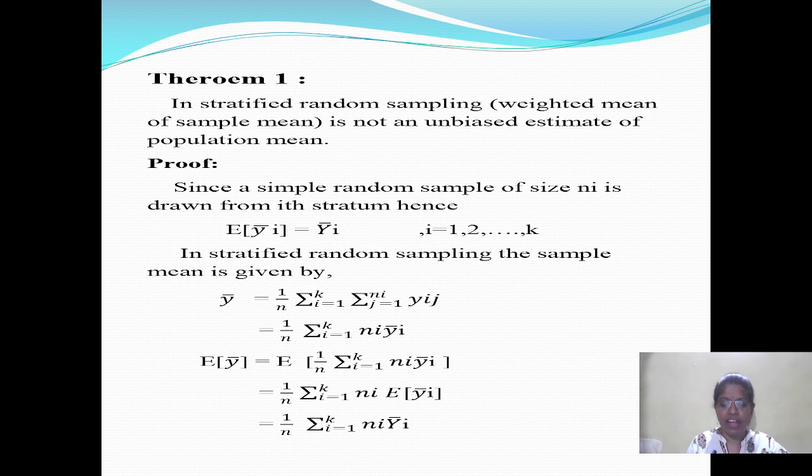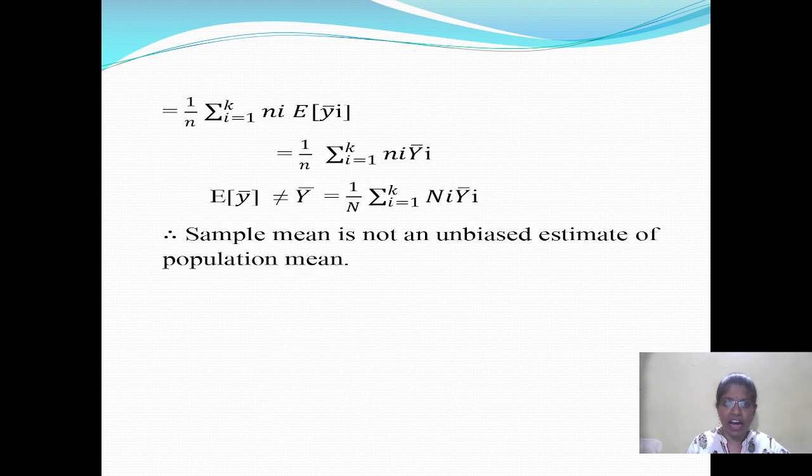ni into y bar i. Next step is 1 by n summation i equal to 1 to k, ni into expectation of y bar i. Expectation of y bar i is equal to capital Y bar i. Then put this value of expectation of y bar i: ni into capital Y bar i. So we get 1 by n summation i equal to 1 to k, ni into capital Y bar i.